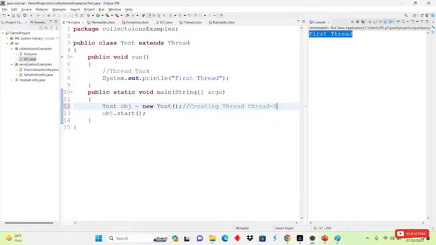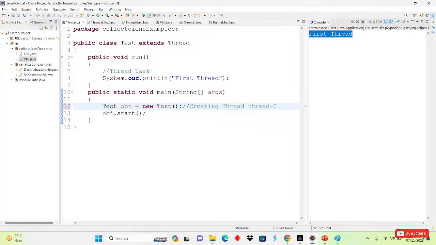Okay, does anyone have any doubt till here? Is it the same in case of multiple methods? Multiple methods means, how can we create multiple run methods, and how can we create multiple threads also? That we will learn in the next session, because if I tell you now, you will be confused. Try from the basics only. Try to create threads and all, then we will learn that also.